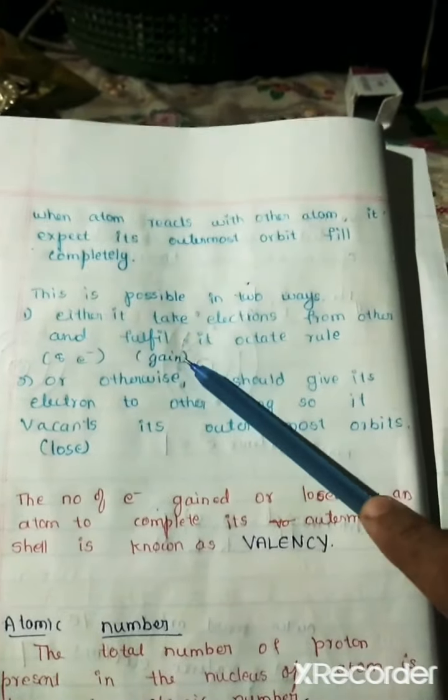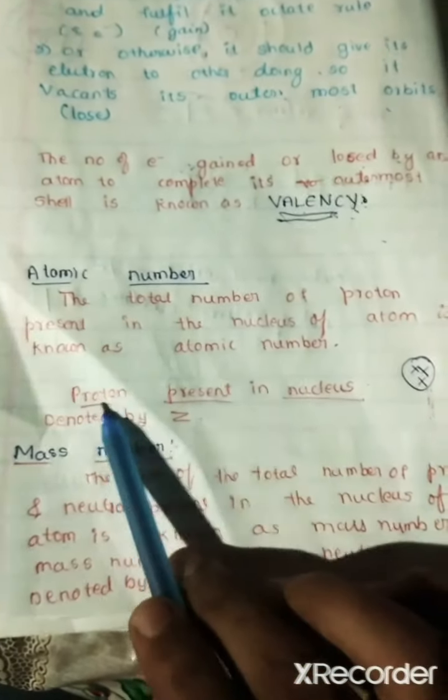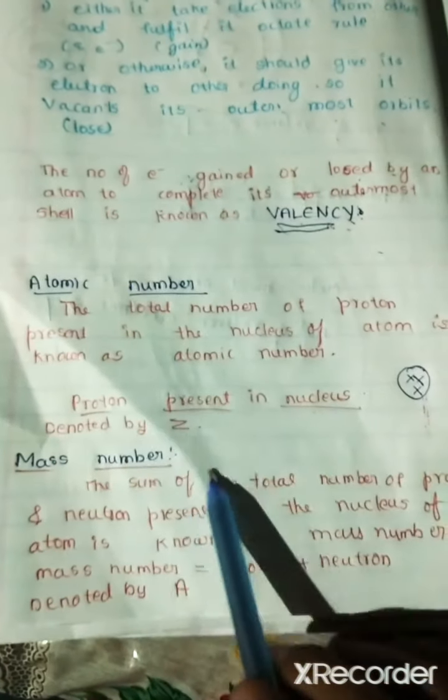Let's come to the other topic, which is atomic number. Atomic number is the total number of protons present in the nucleus. We know this is a nucleus which contains protons, which are positively charged. So we say the total number of protons present in the nucleus of an atom is called the atomic number. Atomic number is denoted by Z.